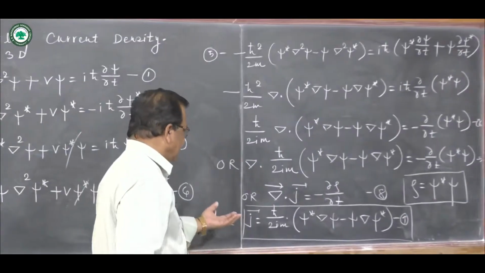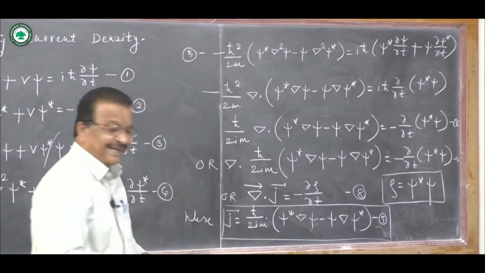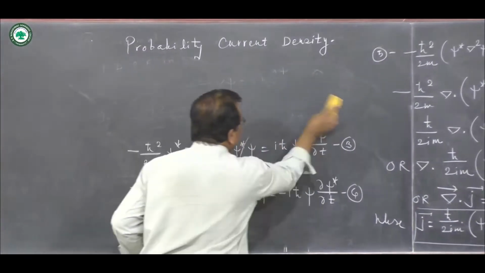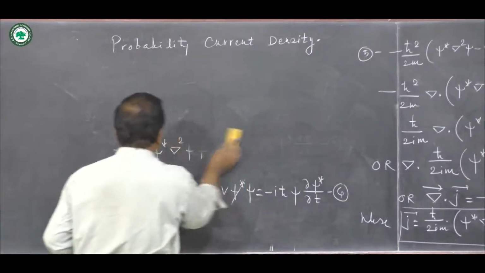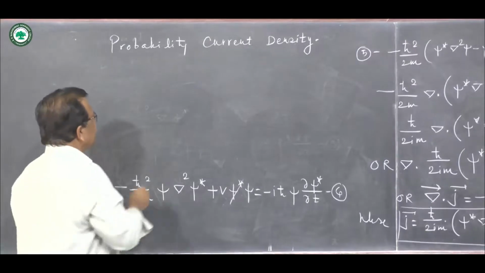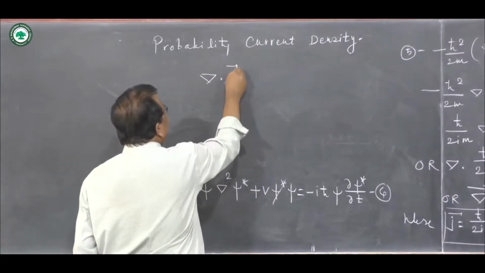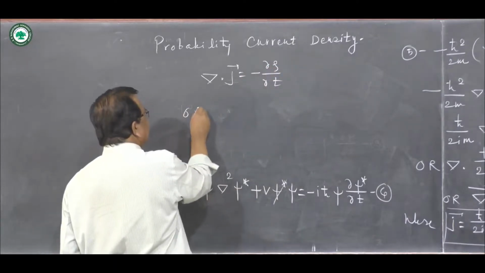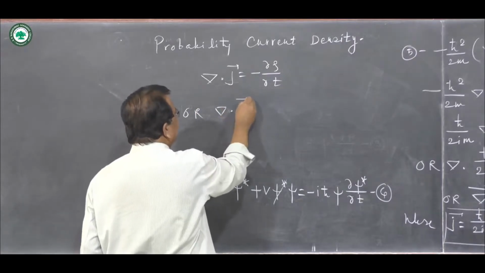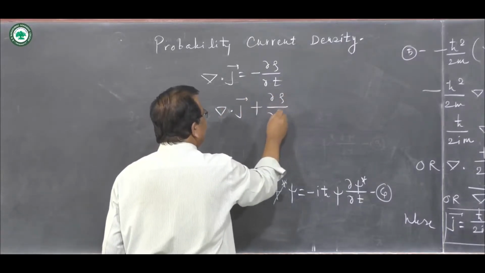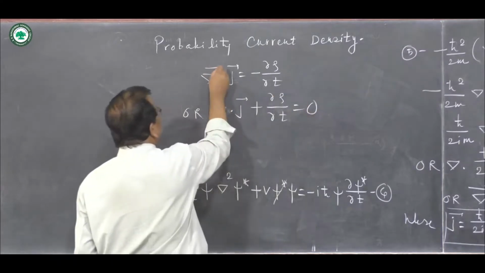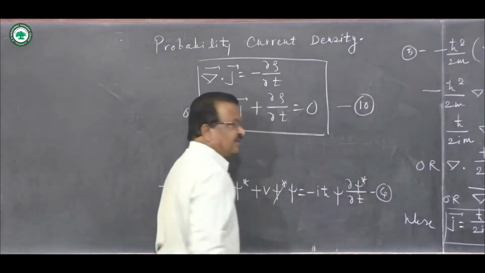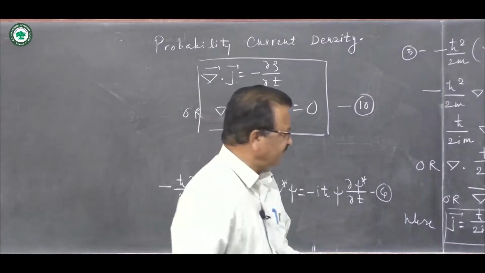So equation 8 can be written in this form: del dotted with J equals minus ∂rho/∂t, or del dotted with J plus ∂rho/∂t equals 0. This equation is called the equation of continuity.